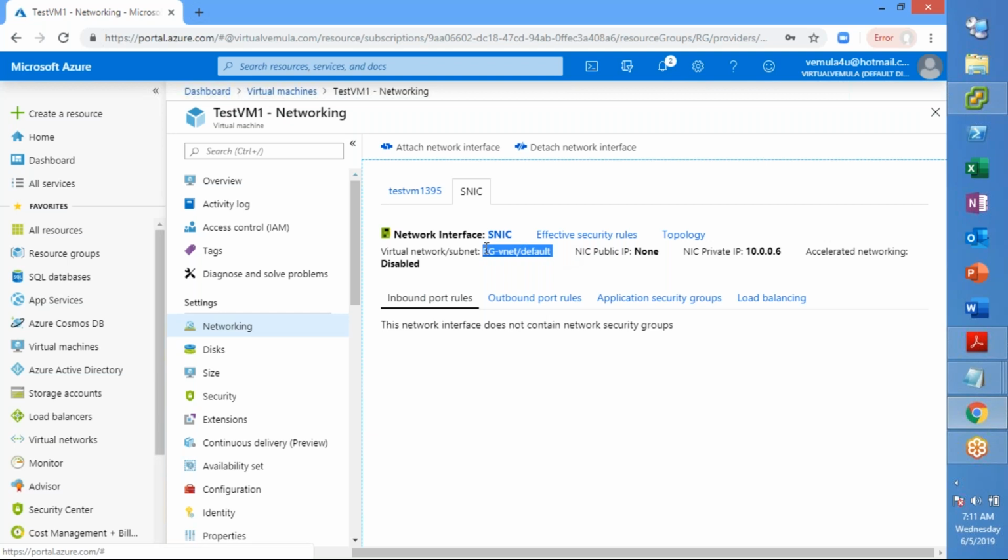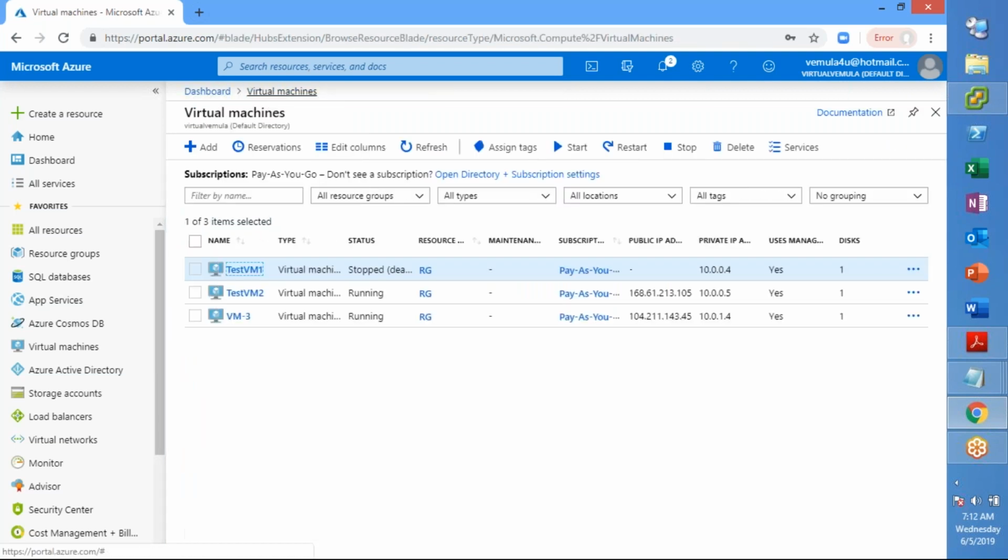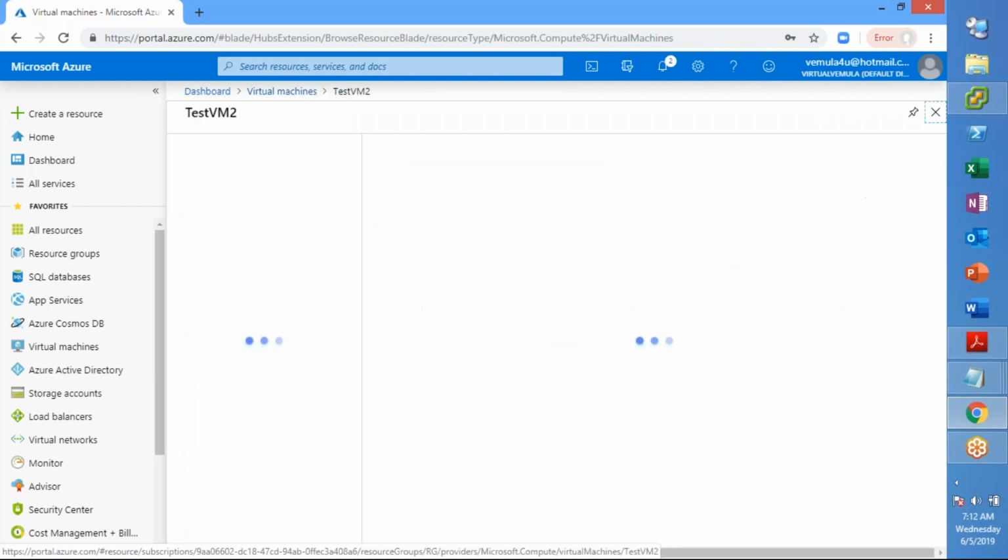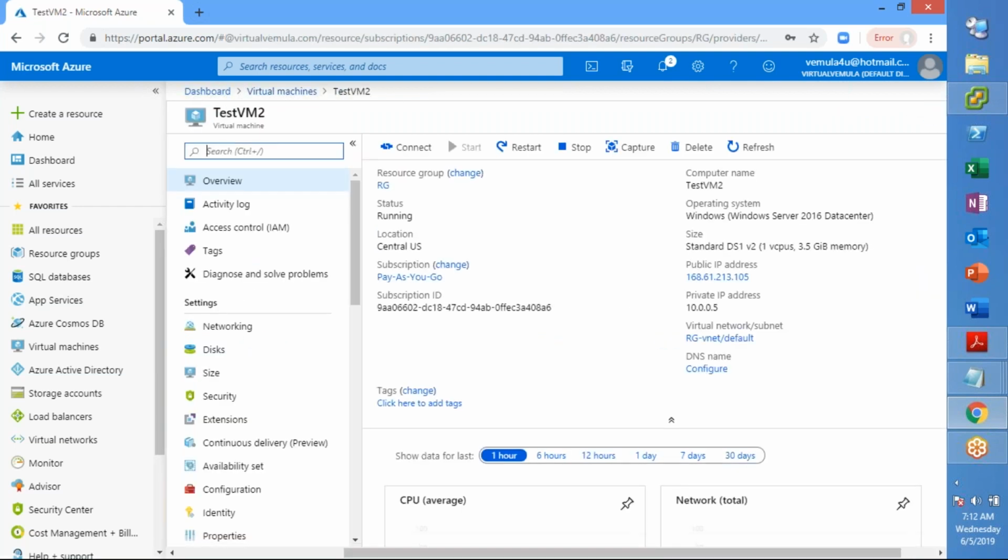Your network interface card will be tagged to a subnet, and that's why they pick the IP address from the range which your subnet is assigned. That's how you can assign multiple network interface cards. So that ends assigning additional network interface cards, and we also saw expansion of the disks and so on, right? Let us move on with another topic.